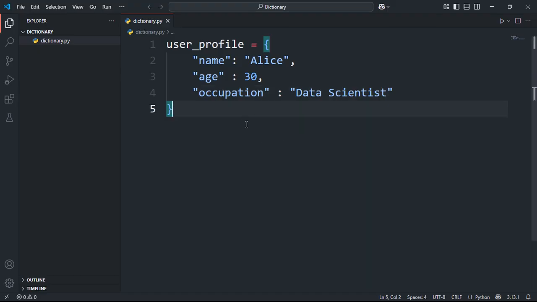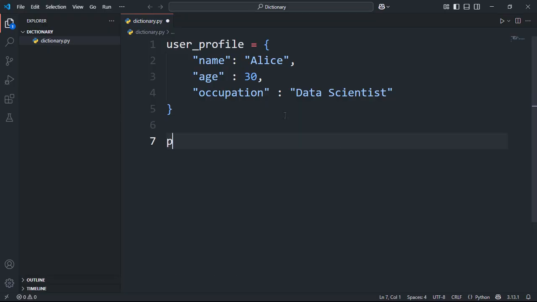The keys must be unique within a dictionary. You can't have two keys called name. It wouldn't make sense, right? Like having two identical entries for the same word in a real dictionary. The values, however, can be anything. Strings, numbers, lists, even other dictionaries.